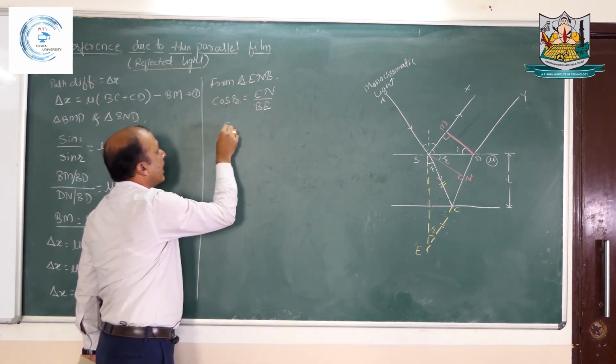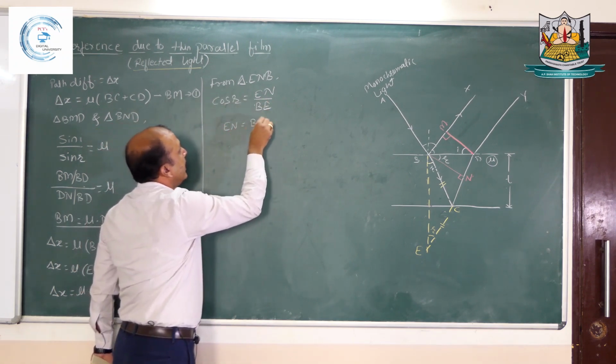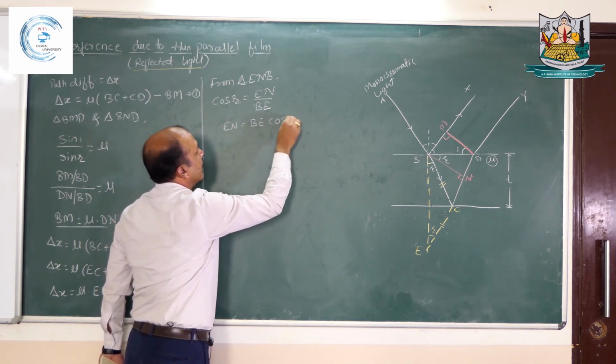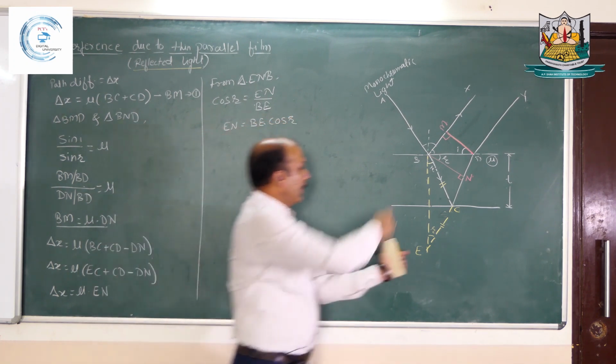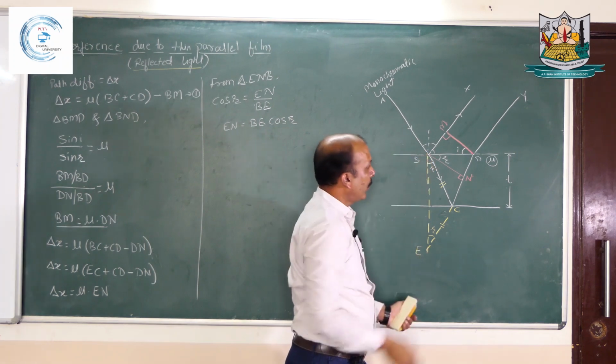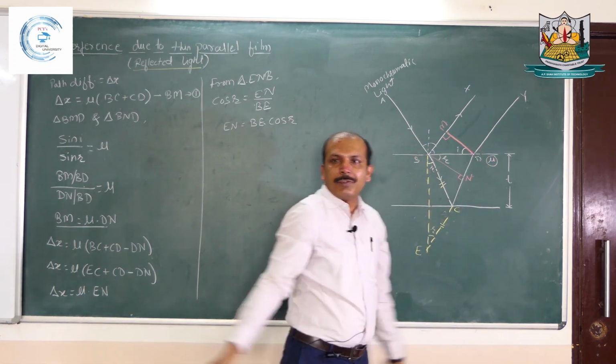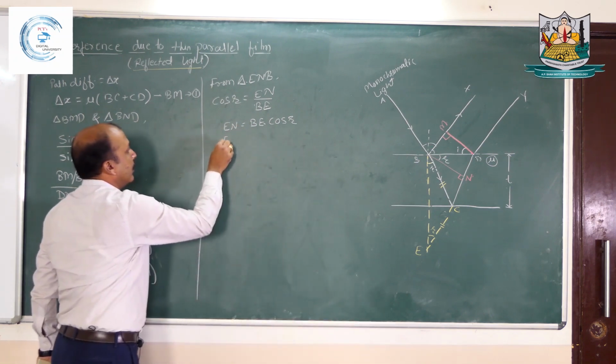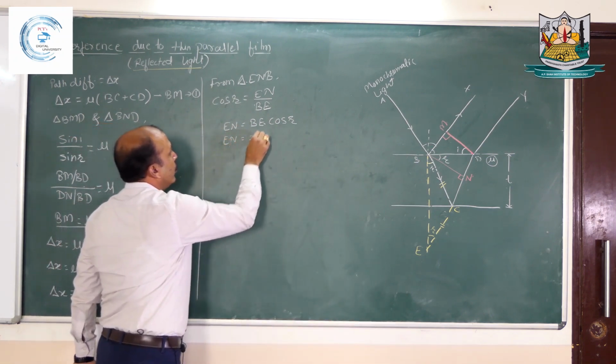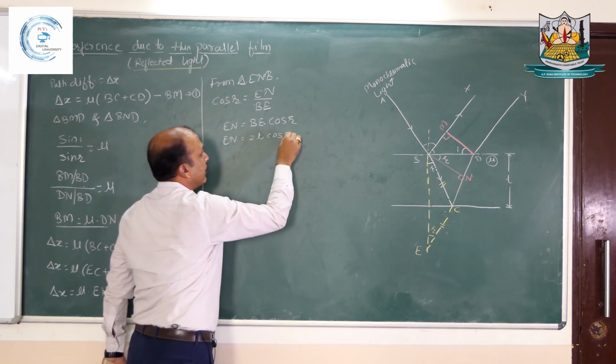So EN can be written as BE cos of r, and the value of BE will be twice of t because the thickness of the film is t. So this full will be twice of t. So I will substitute that here: EN equals 2t cos of r.